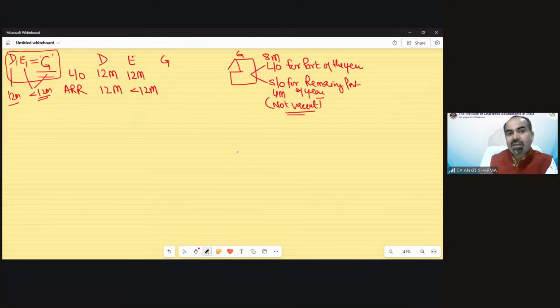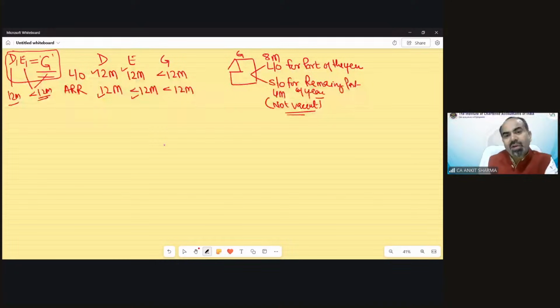Now you will see the difference. This is the similarity, this is the difference. In G case, let out time would be less than 12 months because it is let out for some part of the year and self-occupied for the remaining part of the year. So the let out time would automatically be less than 12 months and obviously the rent received also is less than 12 months. But the solution pattern of all D, E and G is same.